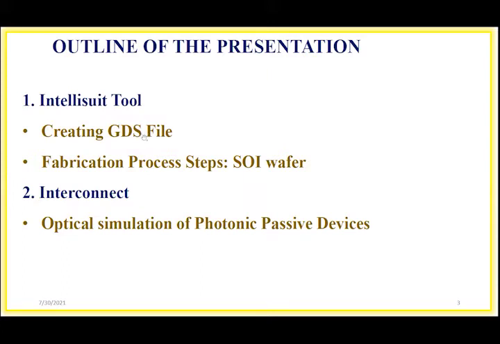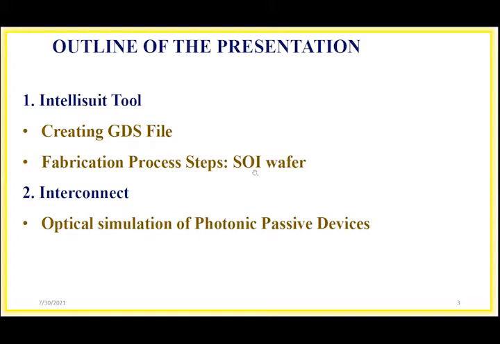Next, once the GDS file is created, we have to select the technology. Say if I want to develop a device on an SOI wafer, there are already standard protocols defined for how to fabricate a device using an SOI wafer, or some other wafer. So we can search for the fabrication process and the steps we have to follow.